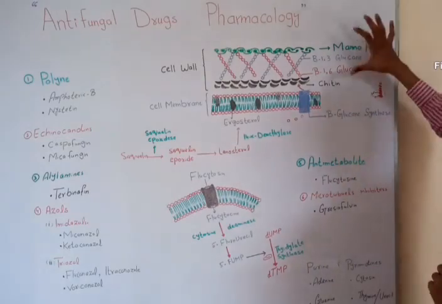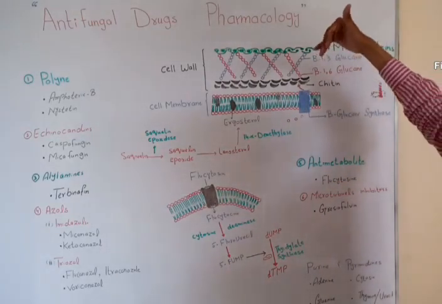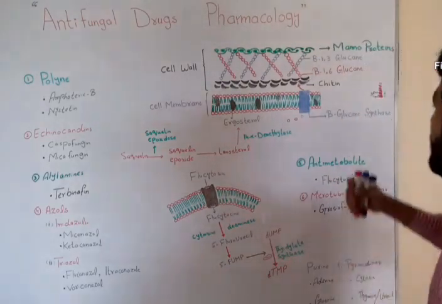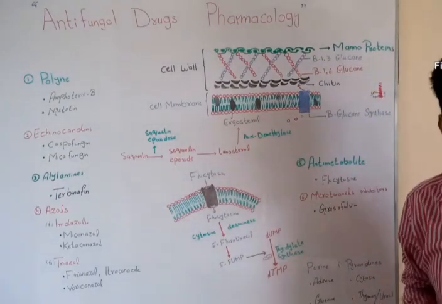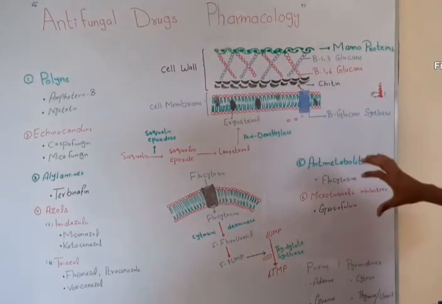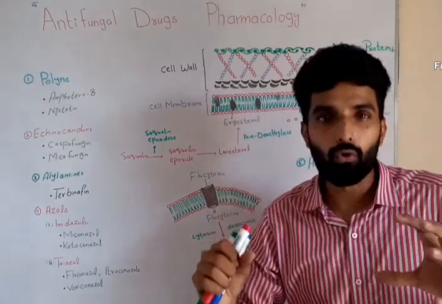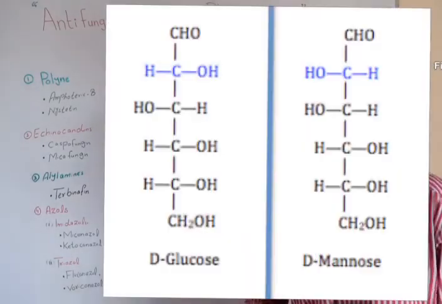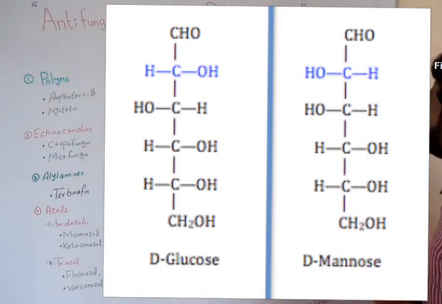There is another polymer that is present outside, called mannoprotein. Now, just like glucose, there is another monosaccharide that is mannose. And here you can see the difference between glucose and mannose.